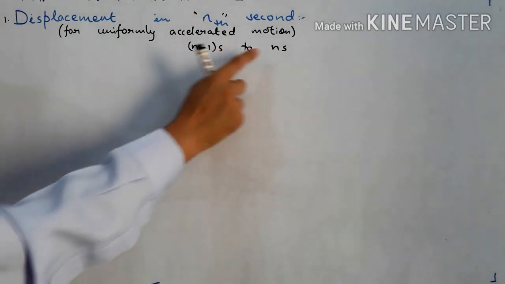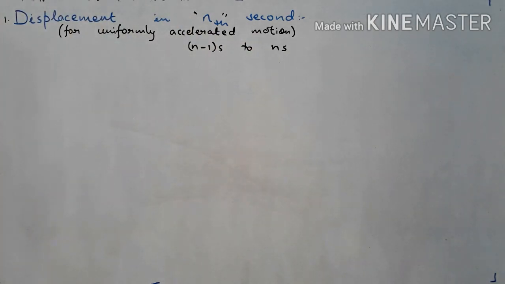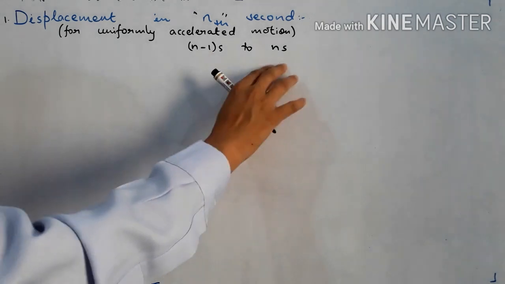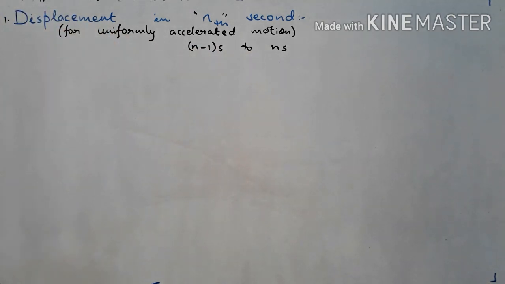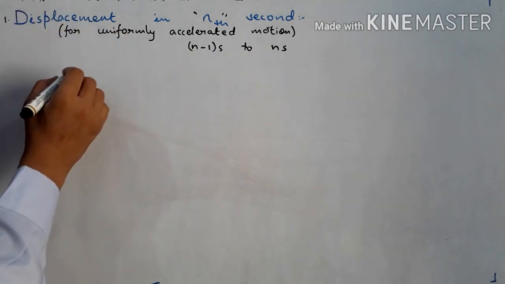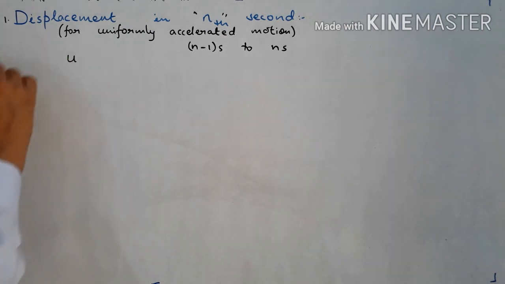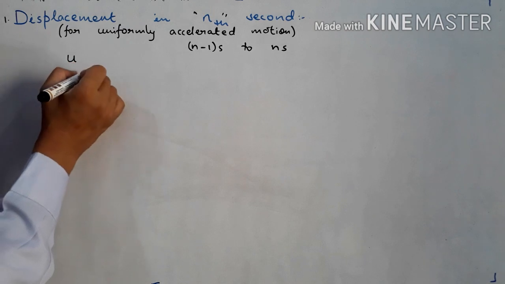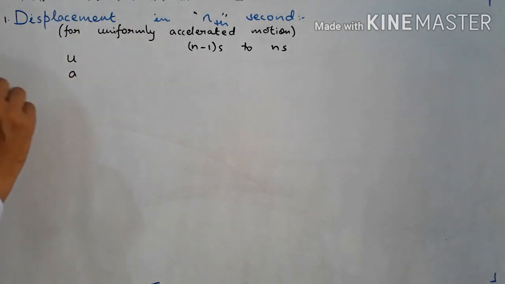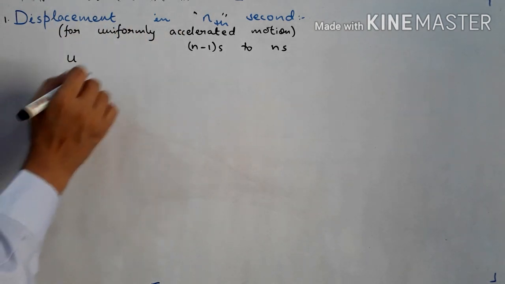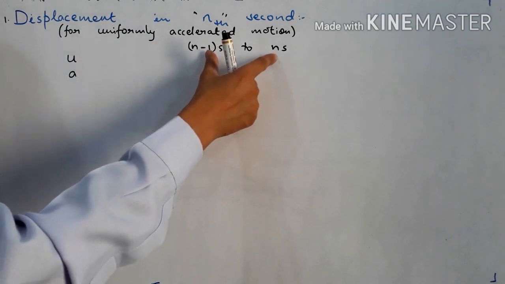In this time, what is the displacement that we have to find? Suppose u is the initial velocity and a is the uniform acceleration, which is constant. We have to find the displacement during this particular interval.